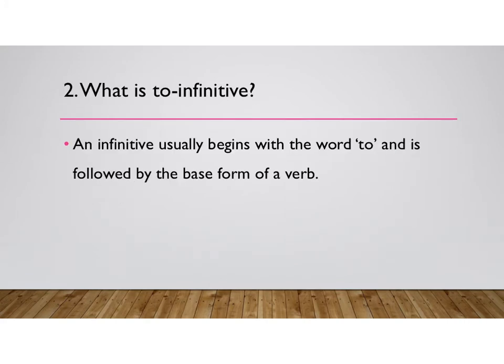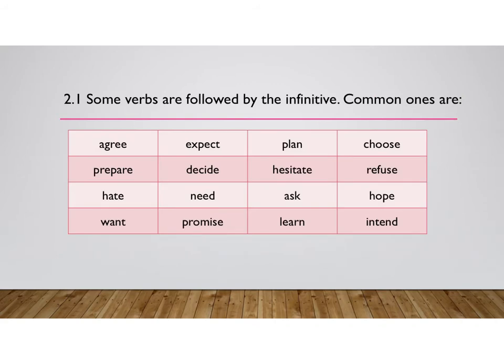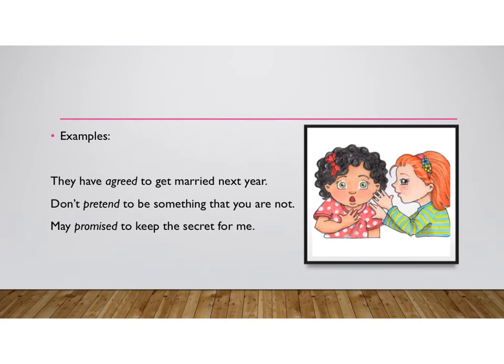We have talked a lot about gerund. Then, what is to infinitive? An infinitive usually begins with the word to and is followed by the base form of a verb. These are the verbs followed by the infinitive, not by the gerund. Let's look at the examples.